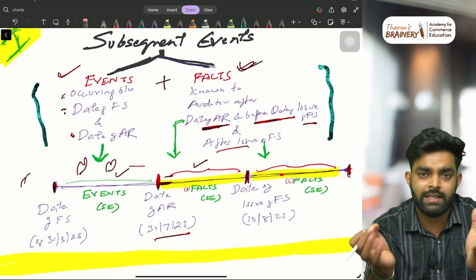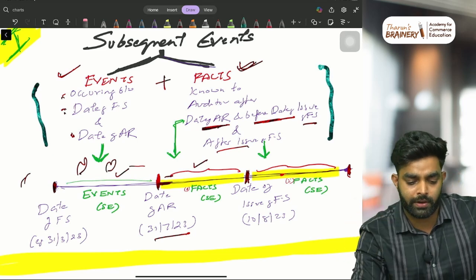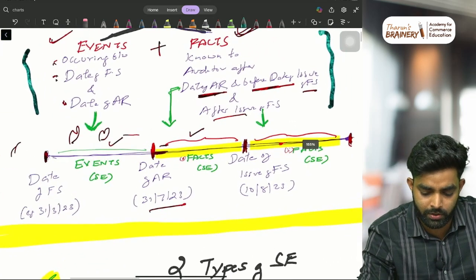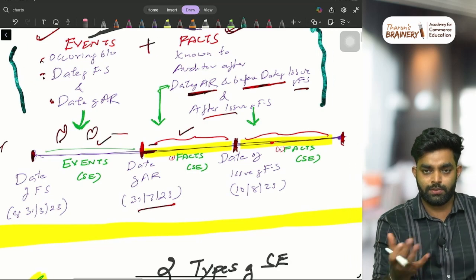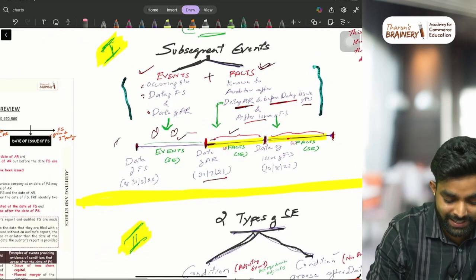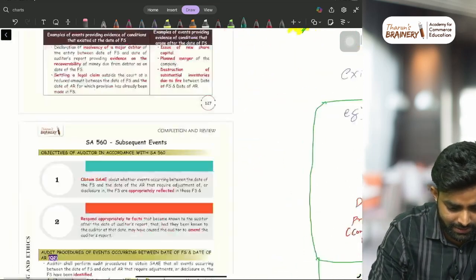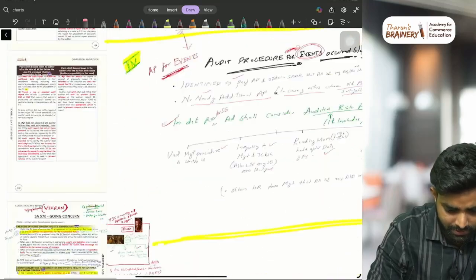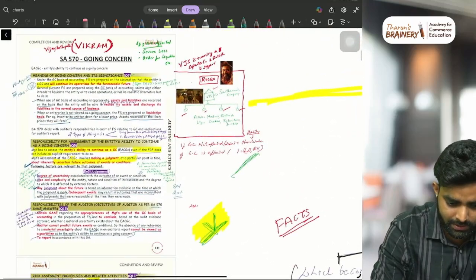You can easily understand this if you sit and read properly. If you want to take a screenshot, just take this timeline. This is what I used to explain in class.